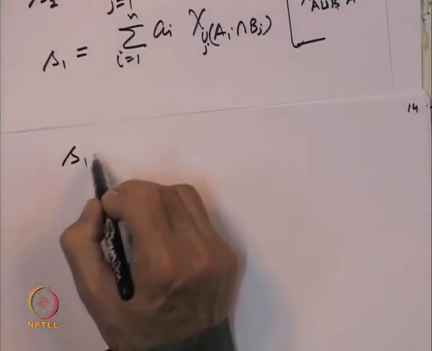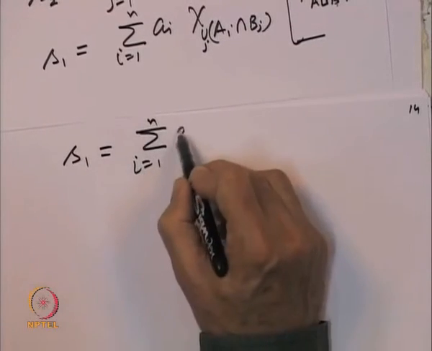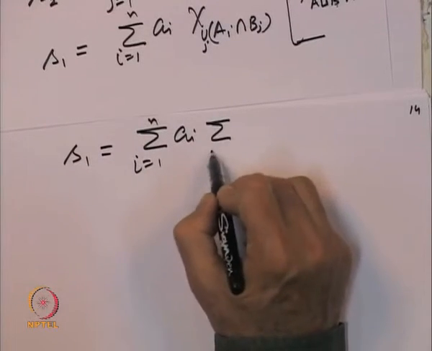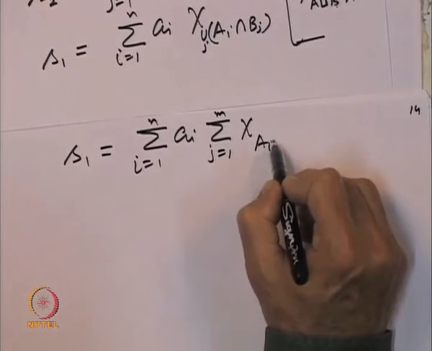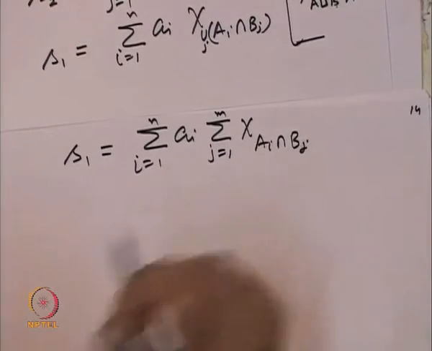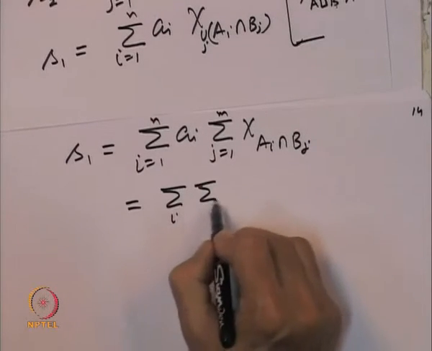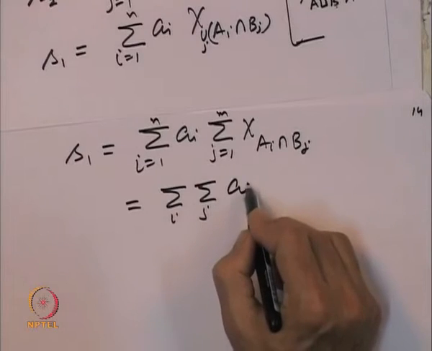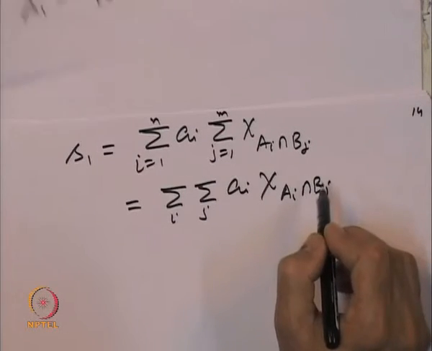So, this S 1 can be written as summation I equal to 1 to n A I, summation over j equal to 1 to m chi of A I intersection B j. So, this is the same as summation over I summation over j A I chi of A I intersection B j.